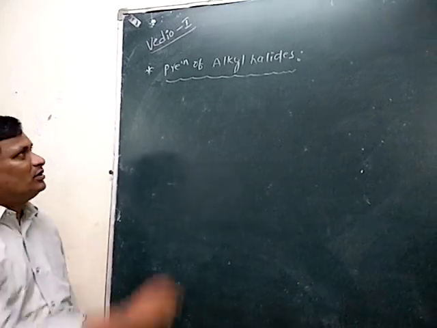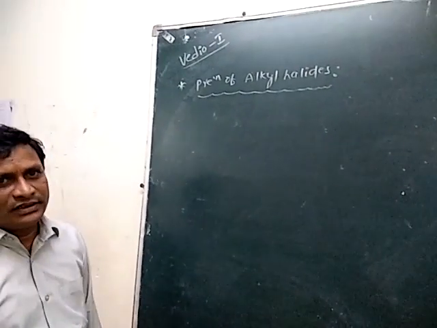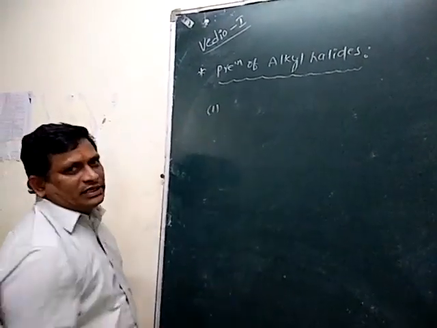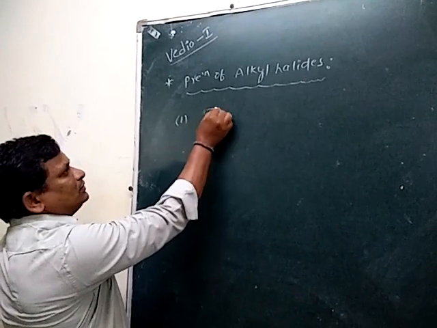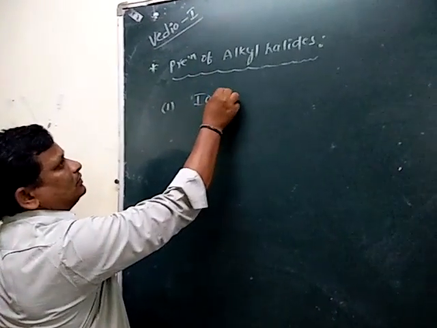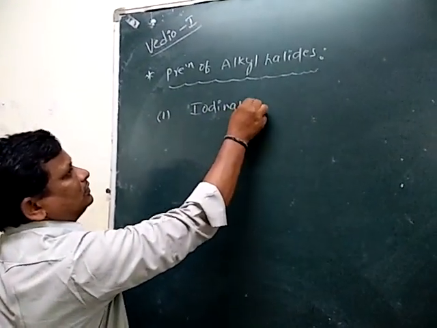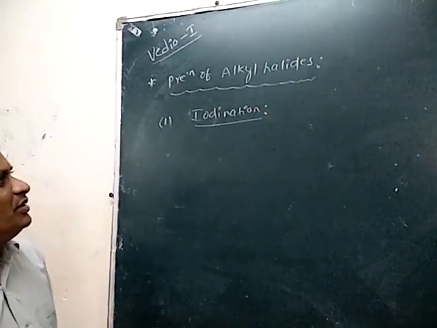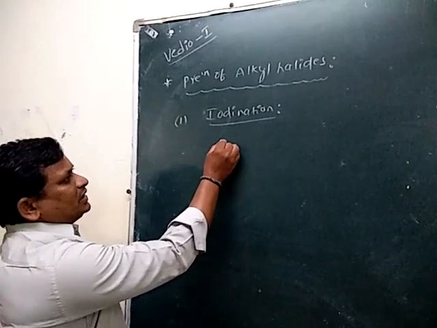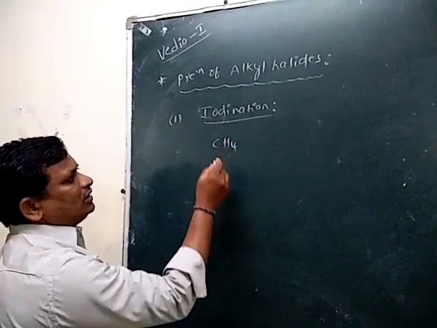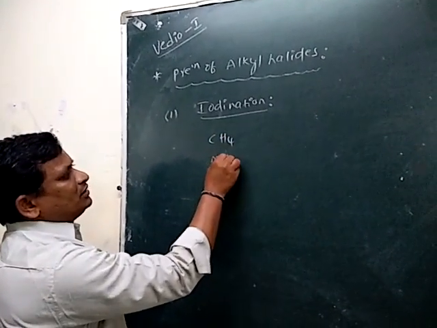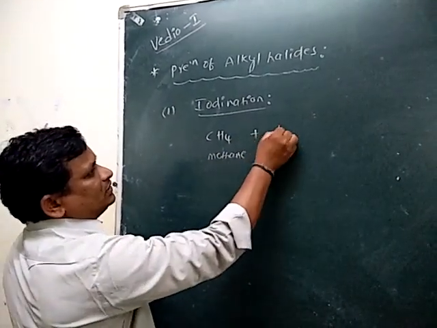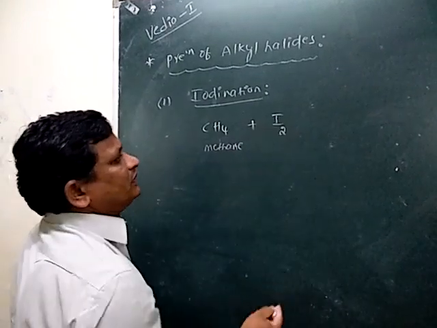We are going to discuss the preparation of alkyl halides, continued. The first process is iodination. In this process, alkyl iodide is prepared. For example, let us consider one alkane, methane, reacting with iodine.